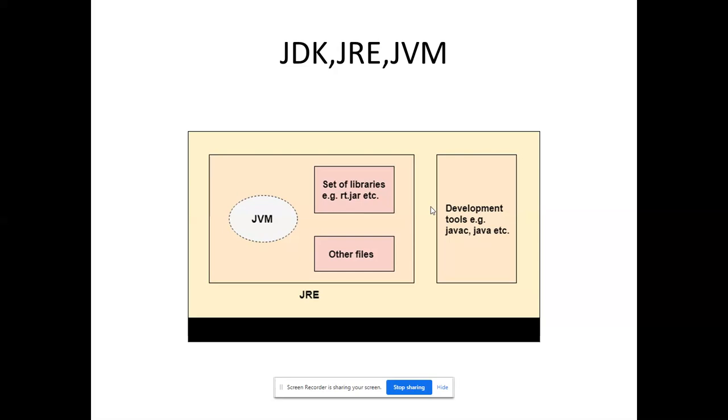Next, JRE. JRE is nothing but Java Runtime Environment. This is mandatory for all operating systems. We convey that Java is platform independent. The term independence is flagged through this JRE only, right? Without this JRE, you could not host a Java program.